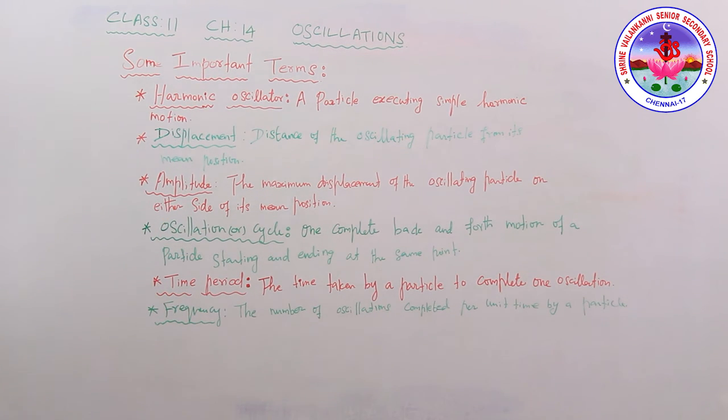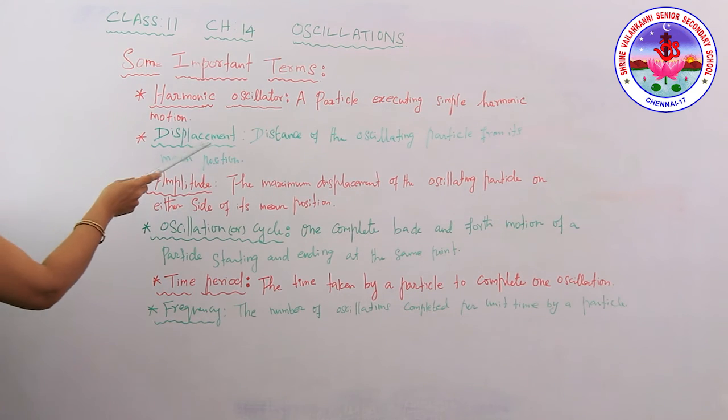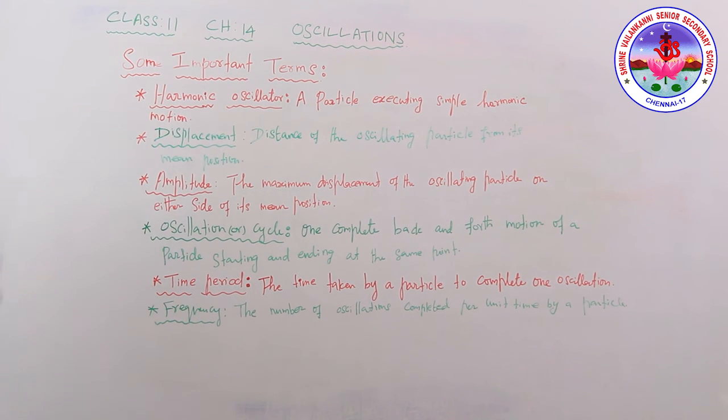Displacement: the distance of the oscillating particle from its mean position at any instant we call the displacement. The amplitude is the maximum displacement of the oscillating particle on either side of the mean position, and this is denoted by the letter A, right?